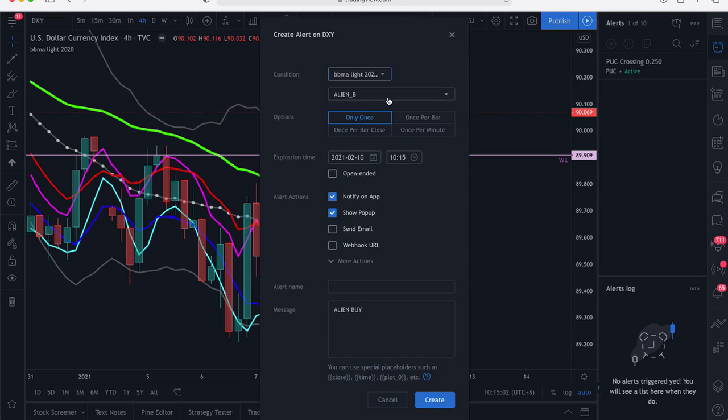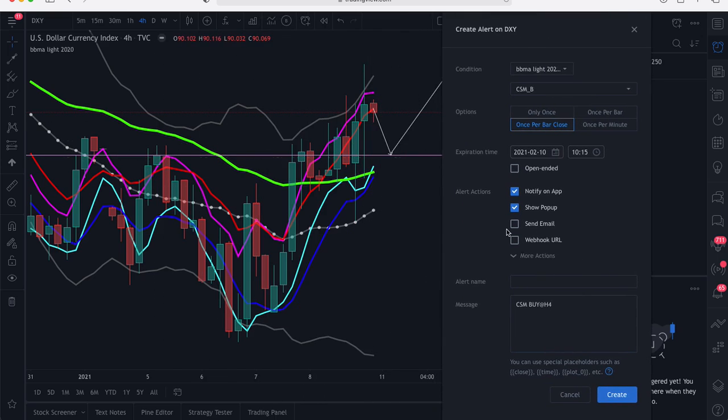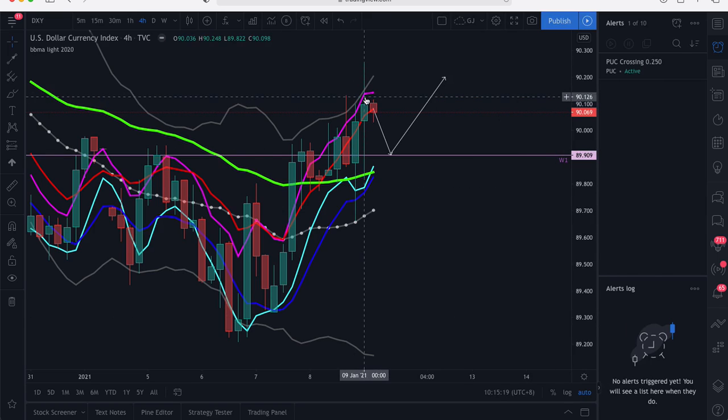So as usual, we will set our alert for CSM buy at H4, and as you can see here, the EMA 50 is already below the current price, so we don't have to worry about that. We just need to wait for the CSM buy in H4 to form.